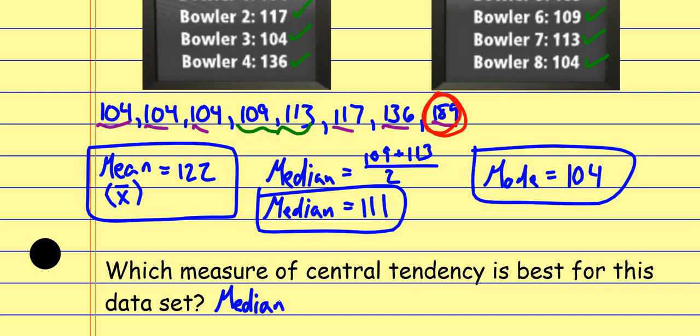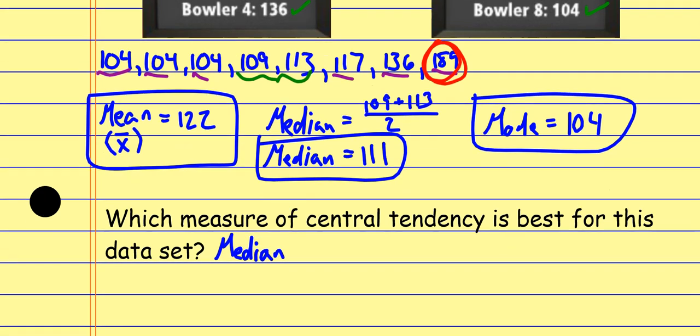And it's a median because an outlier exists, all right? If you were to find the mean without that 189, it'd be a lot closer to the 111. That's what the median does. Because when you think about how we found the median, we cut off the values starting on the outside, so we cut off those extreme values, okay? So we're going to go with the median this time because there's an outlier.